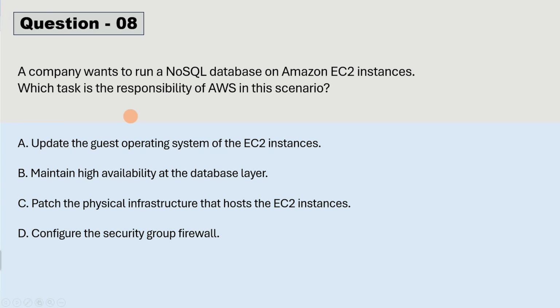So let's first understand the question itself. Which task is the responsibility of AWS? So basically in AWS there is a shared responsibility model, and that model simply mentions the responsibility clearly. So a few tasks are the responsibility of AWS, and other tasks are the responsibility of the customer, that the customer has to take care of by themselves. So the question is asking what is the responsibility of AWS in this scenario, as the company wants to run a NoSQL database. So you can take your time to guess the correct answer.